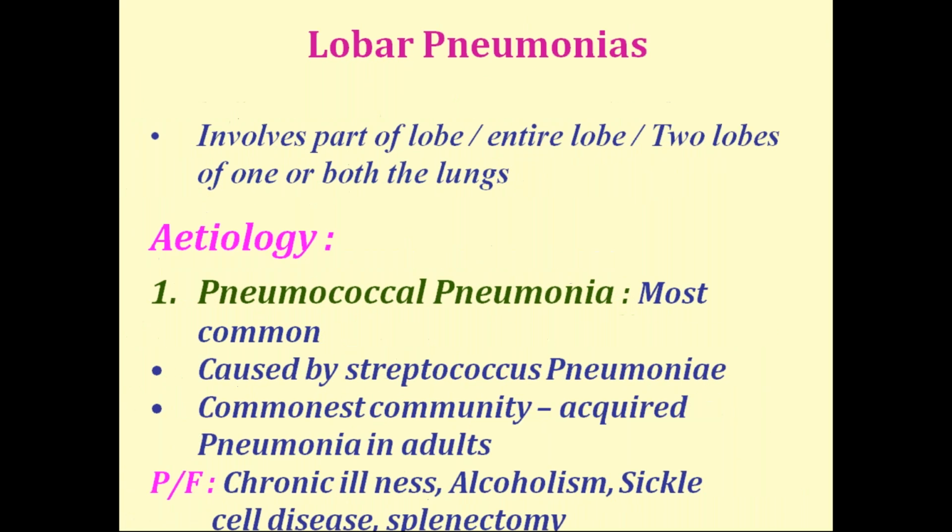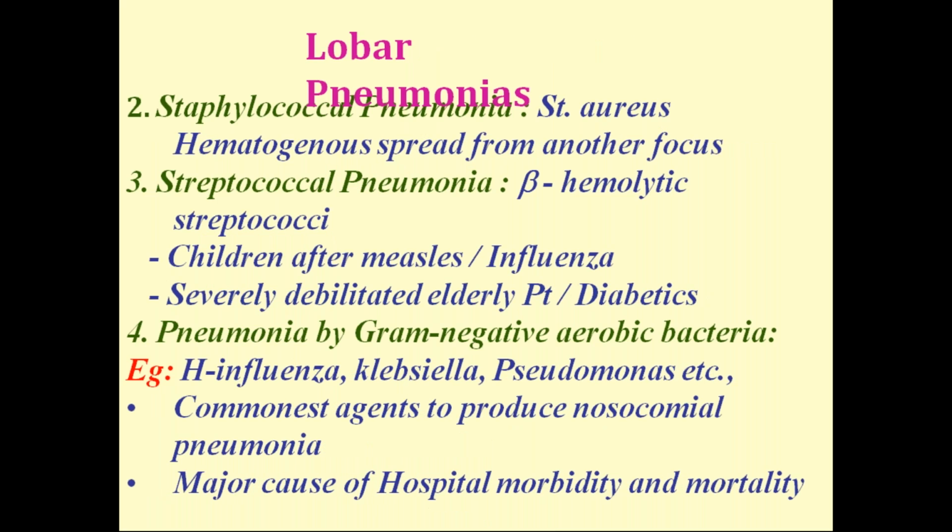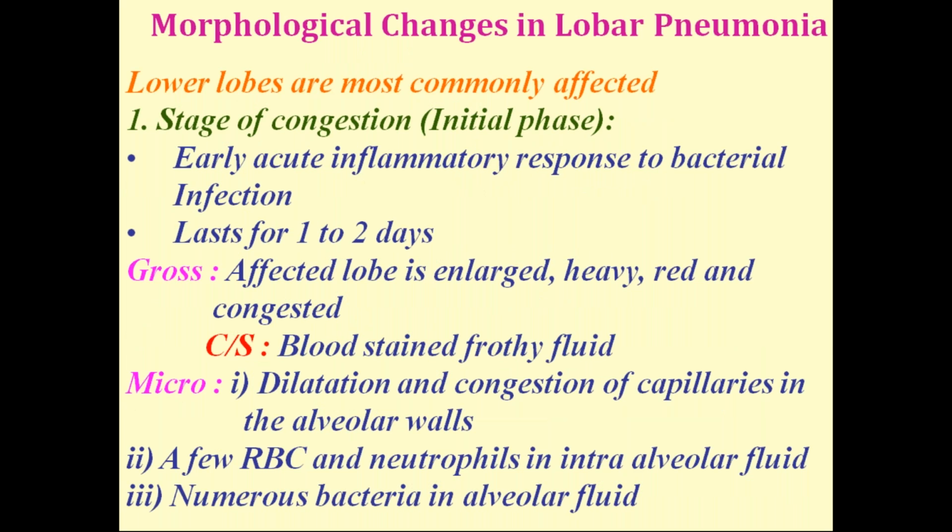So that is the etiology of lobar pneumonia: first pneumococcal pneumonia, which is the most common, then staphylococcal pneumonia, streptococcal pneumonia, and pneumonia caused by gram-negative bacteria. Coming to the morphology, the lower lobes are most commonly affected.